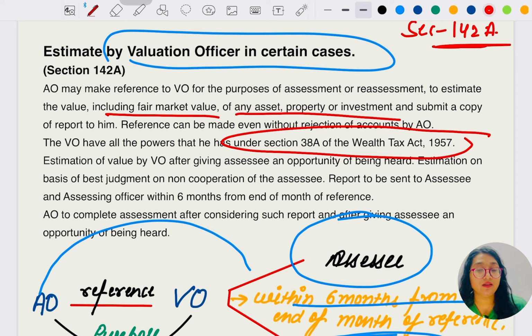In this case, again, the opportunity of being heard is given to whom? To the assessee. Estimation is on the basis of best judgment and non-cooperation of the assessee. The report is to be sent to the assessee and the assessing officer within 6 months from the end of the month of reference. The AO is to complete the assessment after considering such report and after giving the assessee an opportunity of being heard. So the AO is going to give the final order after getting the report from the valuation officer, and the valuation officer has to give the report within 6 months from the reference. So this was the time limit.